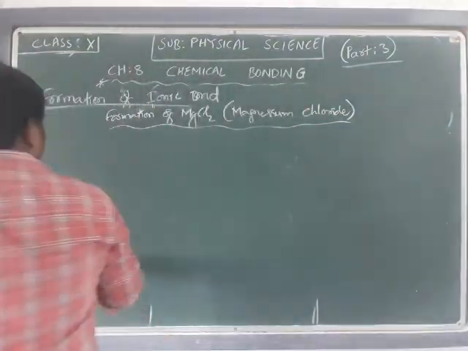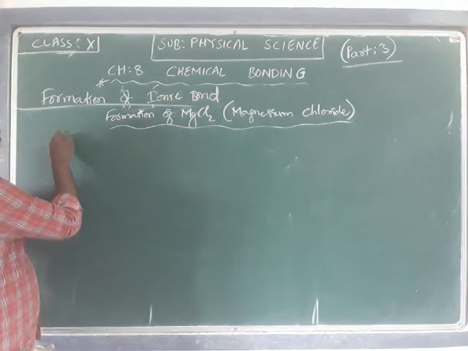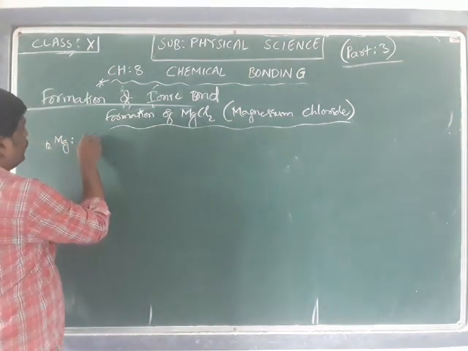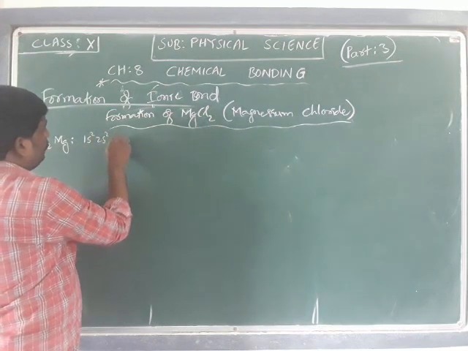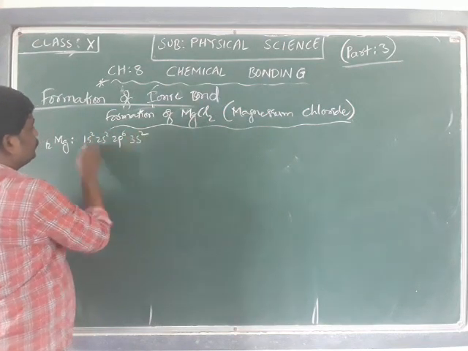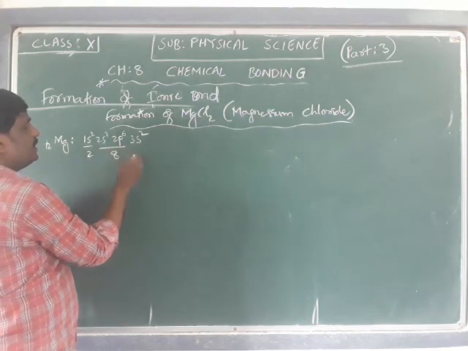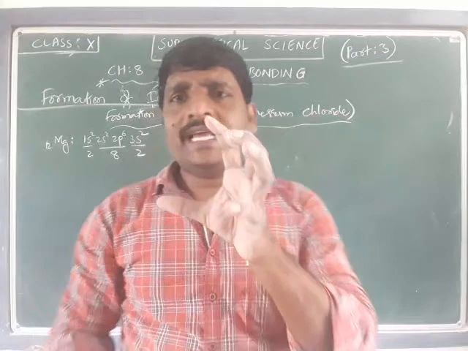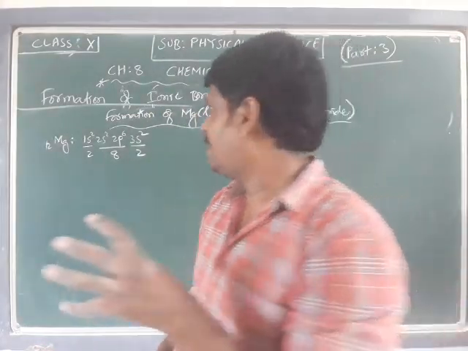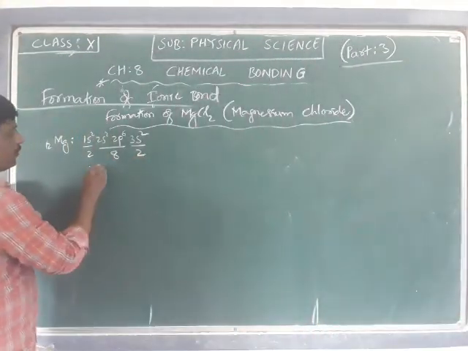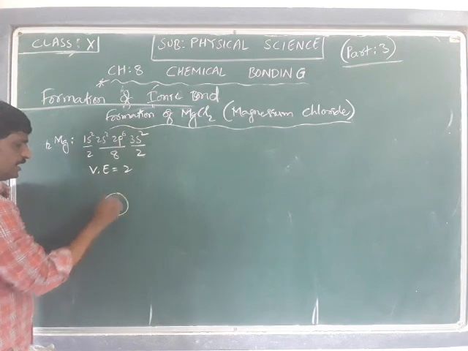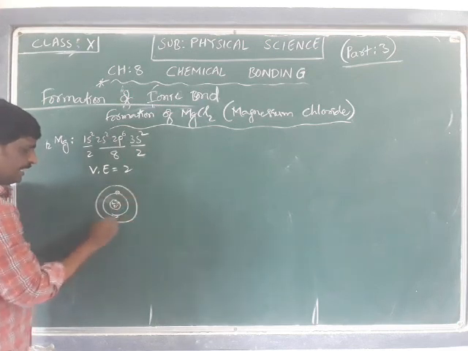So first we are talking about the magnesium configuration. Mg, that is 12. Magnesium configuration is 1s2, 2s2, 2p6, 3s2. So K shell 2 electrons, L shell 8 electrons, M shell 2 electrons. So the outermost shell electrons are 2. Valence electrons are 2. If I draw it diagrammatically, there are 12 protons, K shell 2 electrons, L shell 8 electrons.